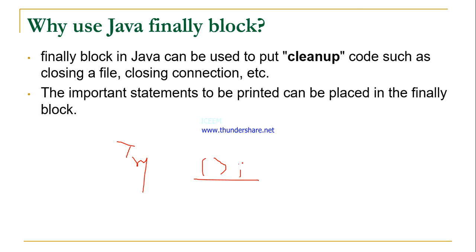If you open the file, then at the end you should close that file. You need to release all resources. Am I right? If you have opened a file, then you have to close the file. Also, its resources you have to release. Then that code you should write in the finally block. Where we use it is to write cleanup code, and we use the finally block.